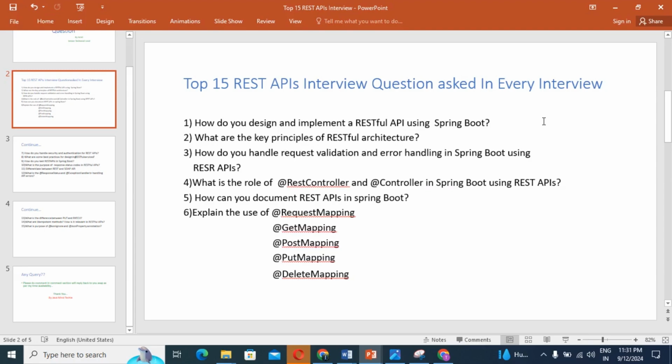Okay, next question. How can you document a REST API in Spring Boot? We have so many different types of documentation tools by which we can create documentation. First, Springfox Swagger: integrate Springfox Swagger UI to generate interactive API documentation. Second, SpringDoc, which is OpenAPI.